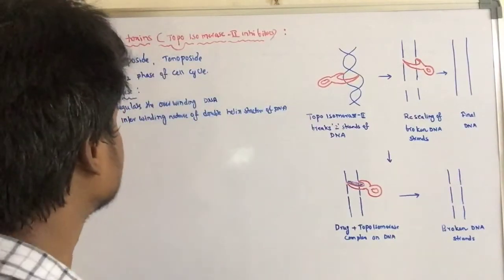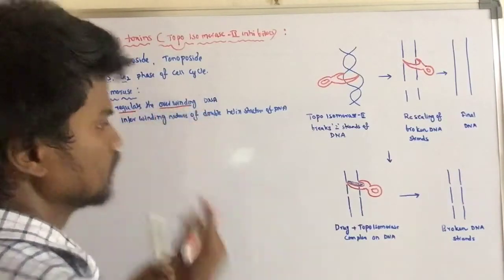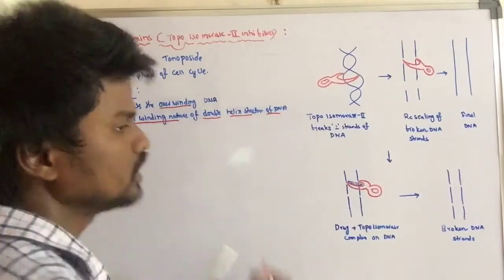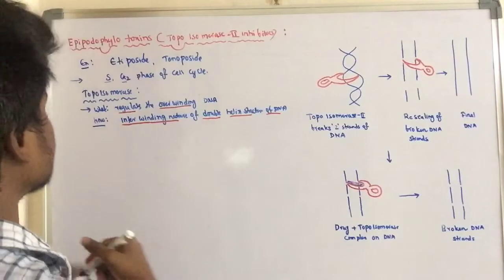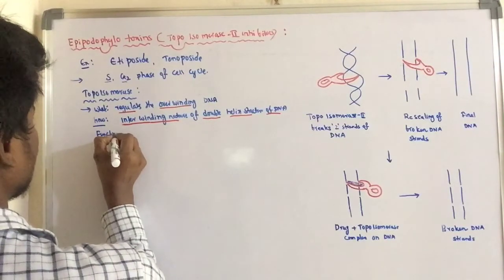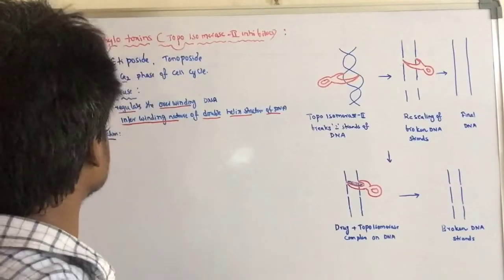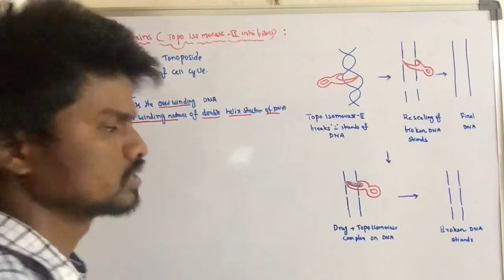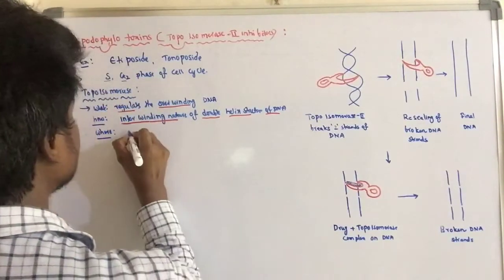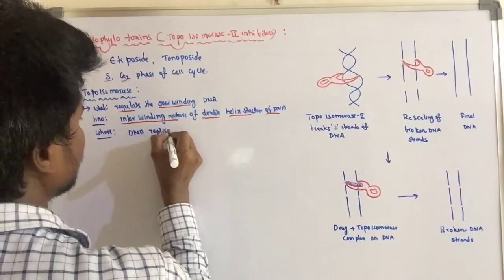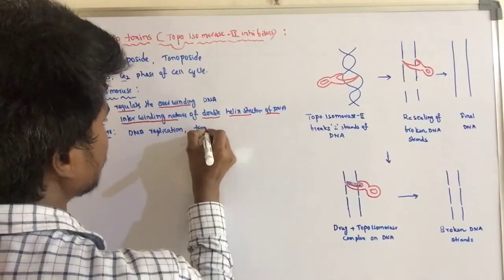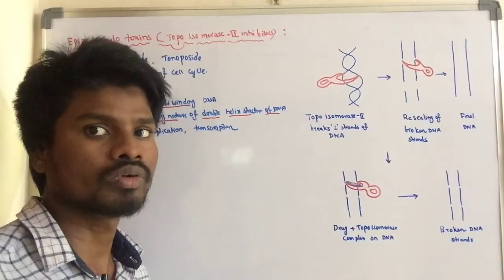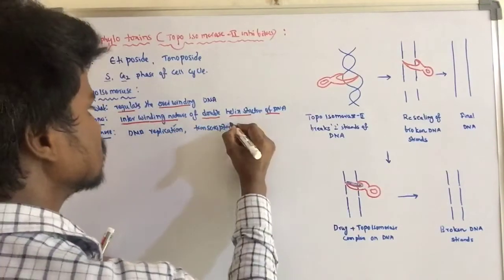Where does it occur? The overwinding or underwinding of DNA occurs during DNA replication and transcription.